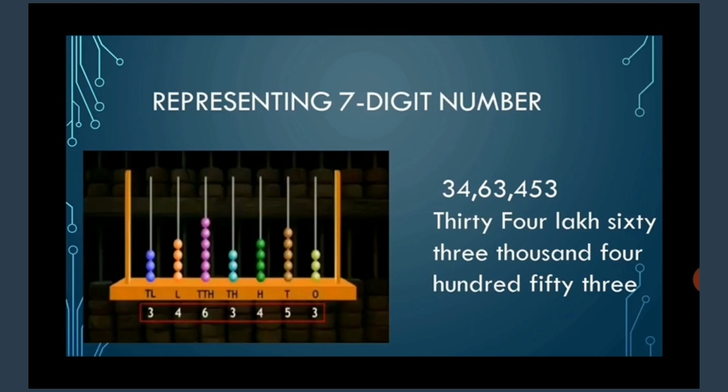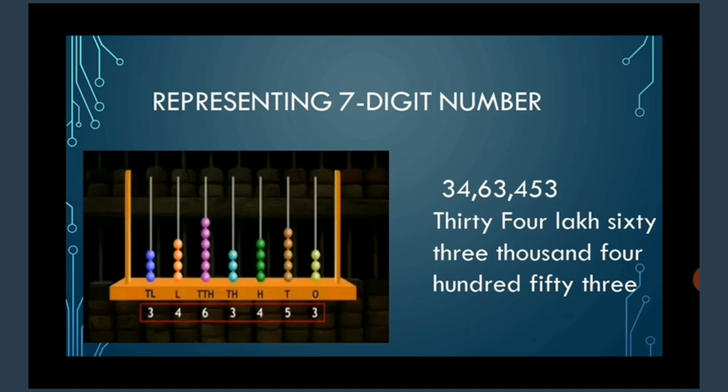Here you have an abacus of 7-digit. Now we will represent 7-digit numbers on abacus. Now read the digit in ones place and put 3 beads on the spike and mark as O. Now read the digit at tens place, that is 5, and put 5 beads on the spike at tens place and mark as T. Now read the digit in hundreds place, that is 4, and put 4 beads in hundreds place and mark it as H.